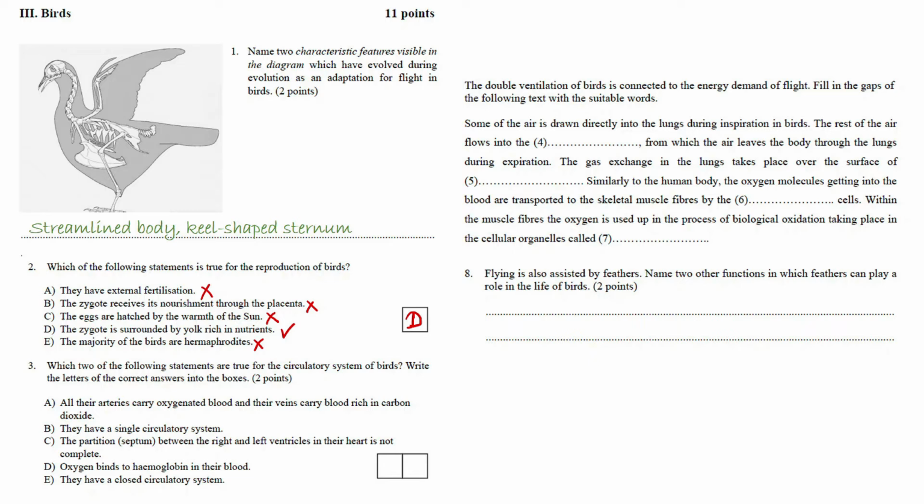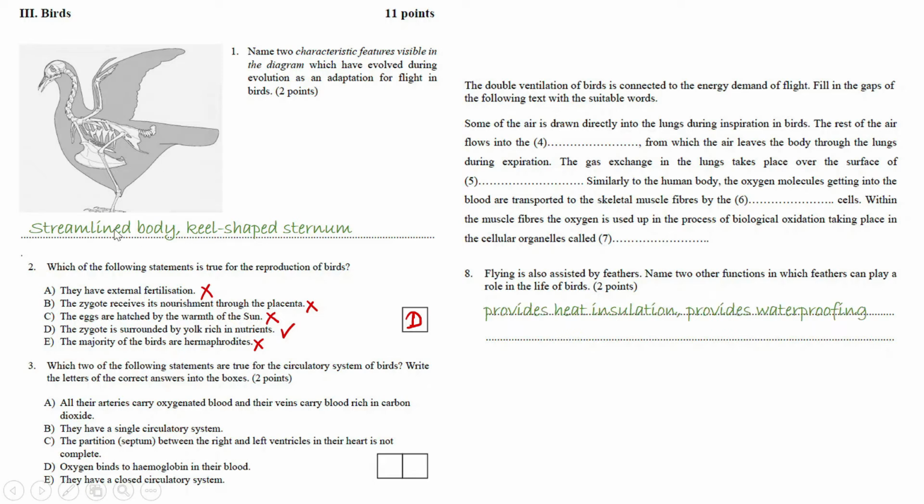They have double circulation, and the septum is separating the ventricles totally. So they have 4 distinct chambers in their hearts. So let's look at the statements. All their arteries carry oxygenated blood and their veins carry blood rich in carbon dioxide.